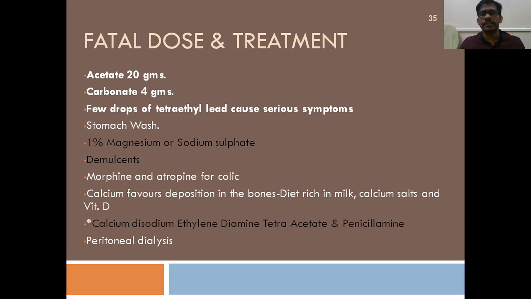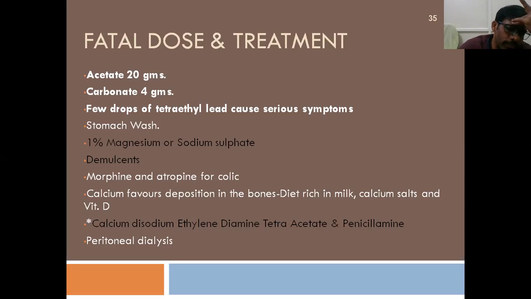Fatal dose: 20 grams of lead acetate is fatal, and 4 grams of lead carbonate can lead to death of a person. A few drops of tetraethyl lead, which is used as anti-knock, can also kill a person.